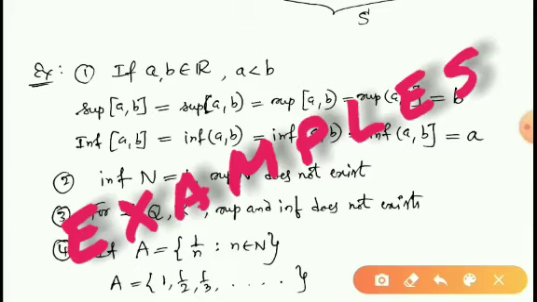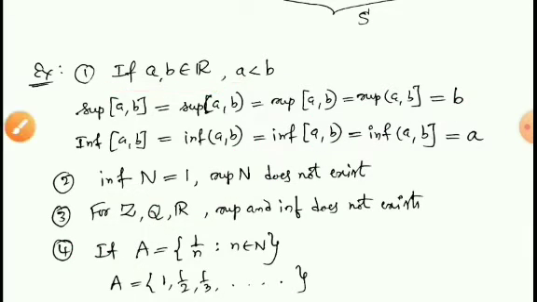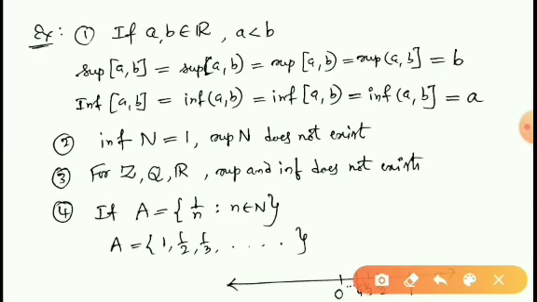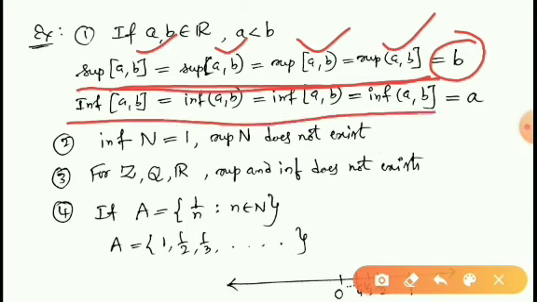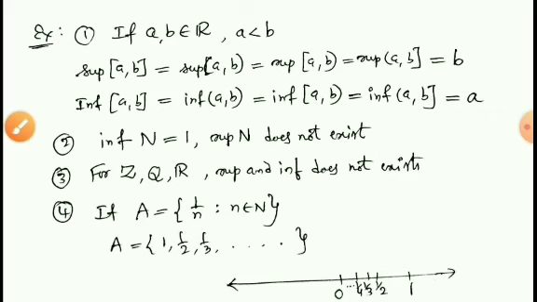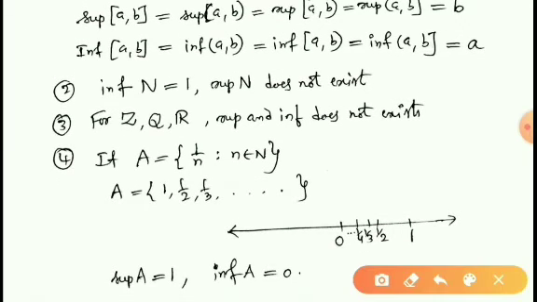For example, let us see some examples. If a, b belongs to R and a is less than b, then the supremum of all the intervals, closed interval [a,b], open interval (a,b), and semi-open intervals, is b, and the infimum of all these intervals is a. This is one example. So let us consider the set of natural numbers N.